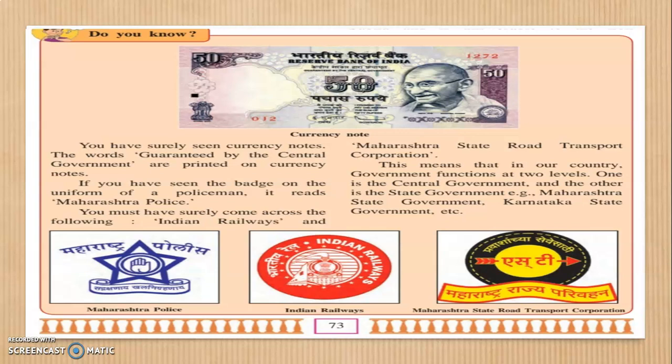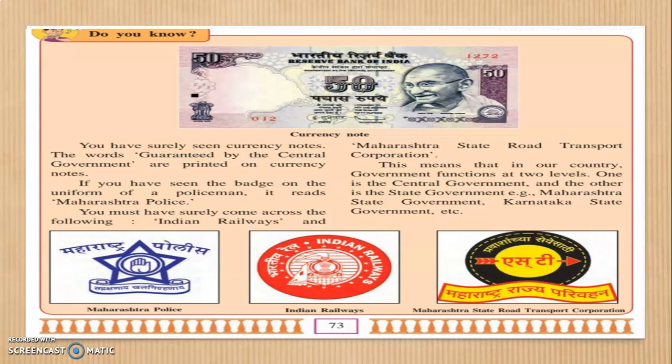Second, Indian Railway. The name itself tells you Indian Railway means it is of the whole nation, India. And so Indian Railway is looked after by the union government, or what we call the central government, because it does not belong to any particular state.